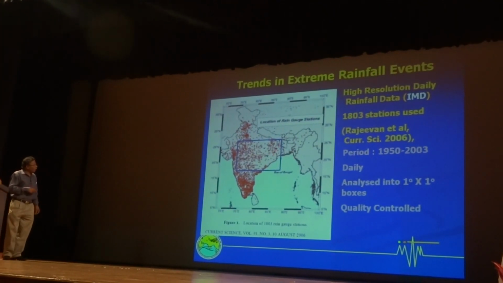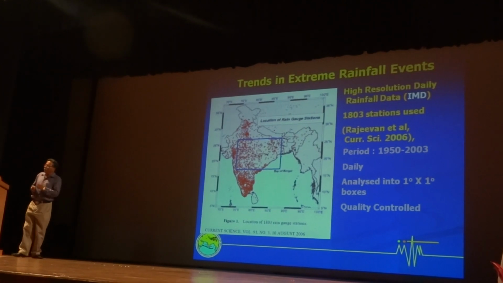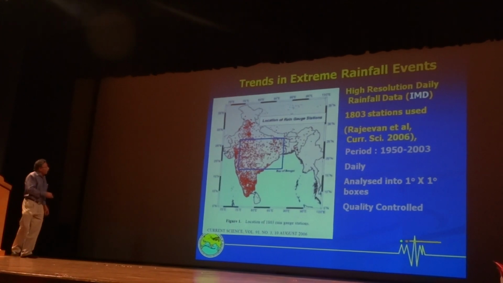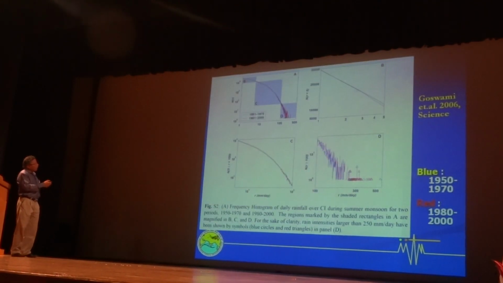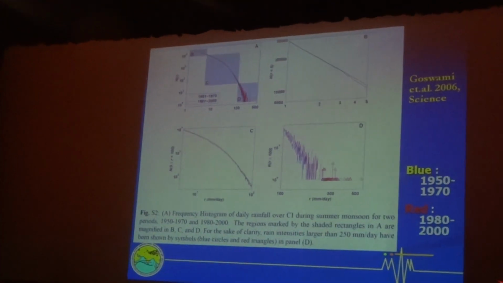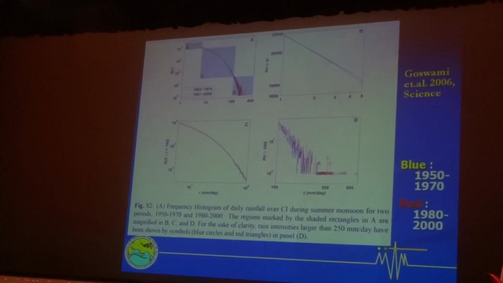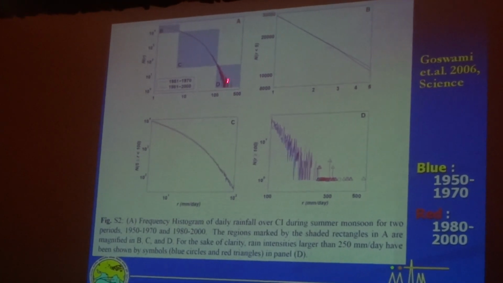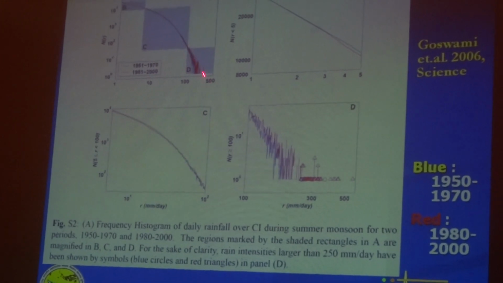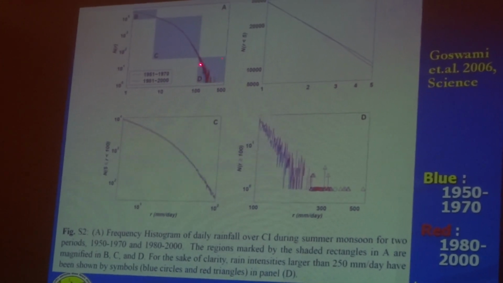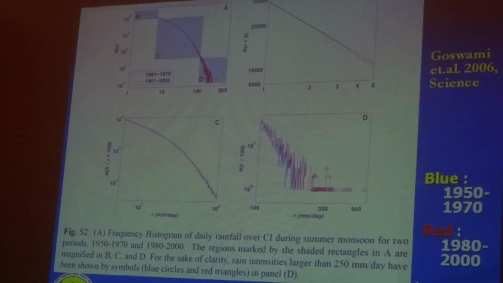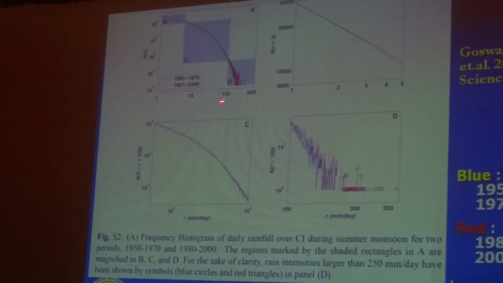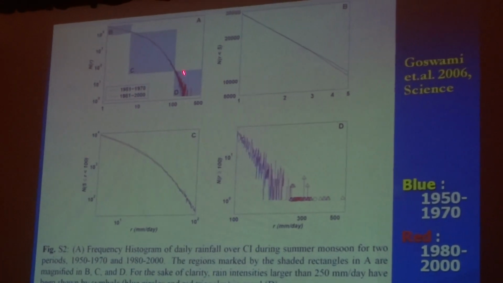And at every 1 degree by 1 degree, we looked at the distribution of rainfall. Has the distribution of rainfall changed? It turns out that if you compare the distribution of rainfall in the recent 20 years with the 20 years close to the 50s and 60s, then, this is a log curve, the tail of the distribution in the recent years has become fatter. That means more extreme events. This is the amount of rainfall on this side, and this is the frequency of occurrence. So the frequency of occurrence of heavy rainfall events has increased.